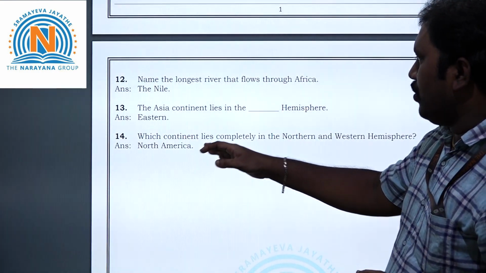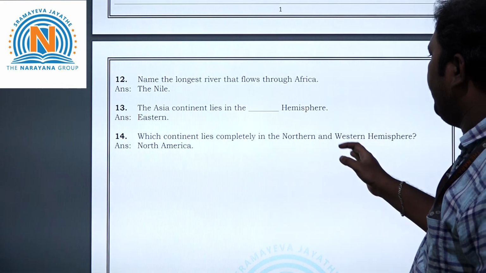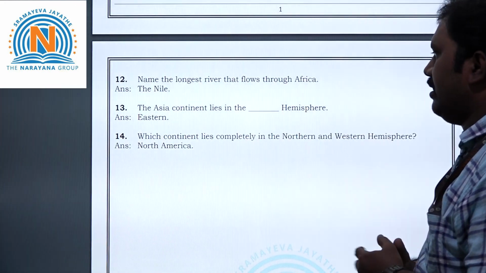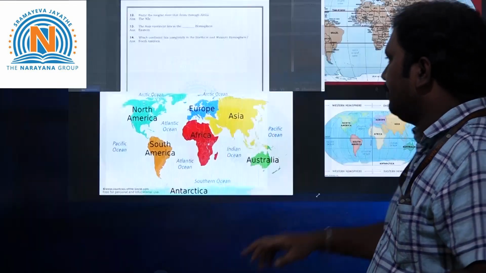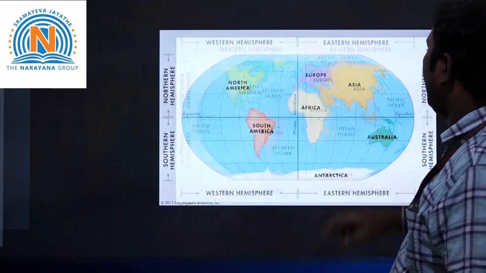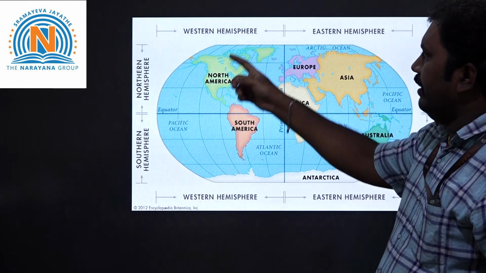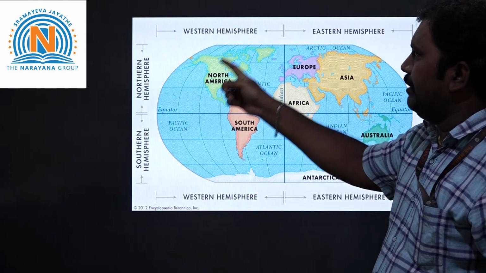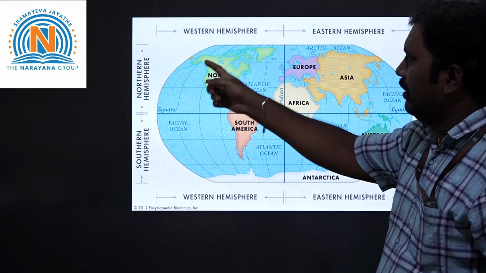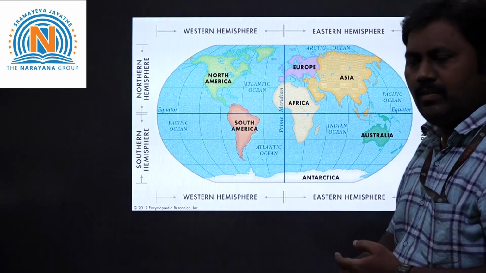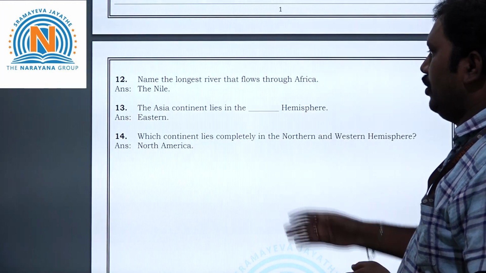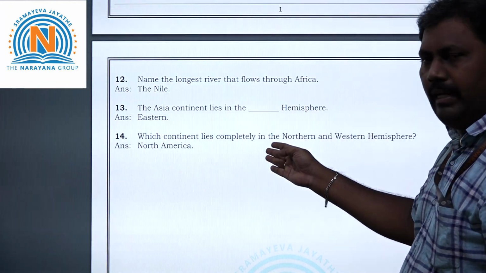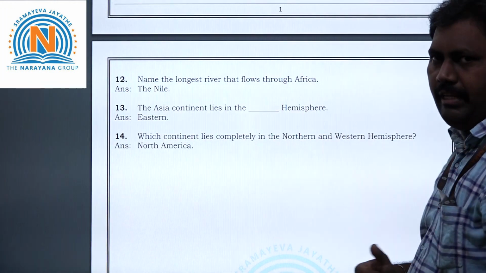Next, which continent lies completely in the northern hemisphere and western hemisphere? The answer is North America. See, children, here, North America is in the western hemisphere and northern hemisphere. Which continent is located there? That is North America. So that is the 14th question answer. North America lies completely in the northern and western hemisphere.